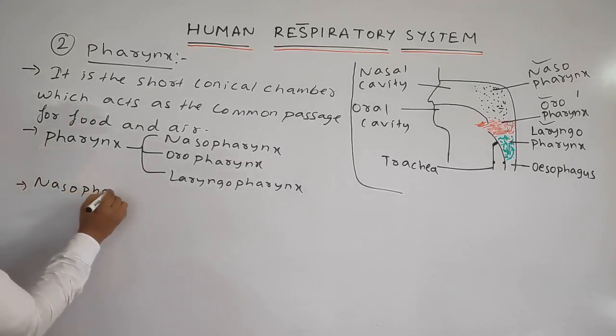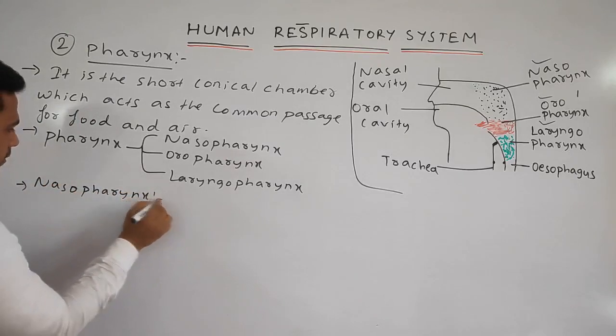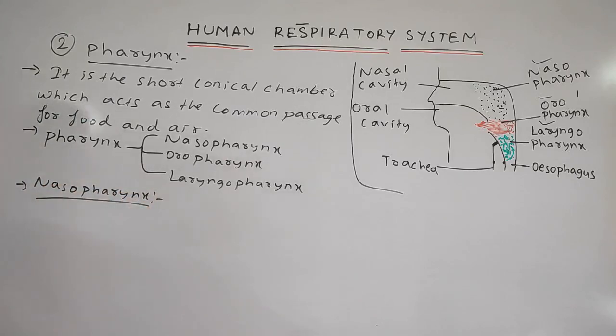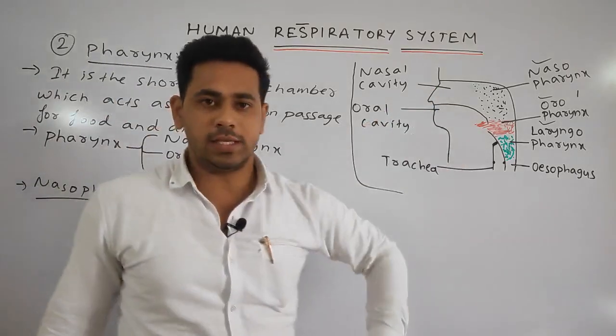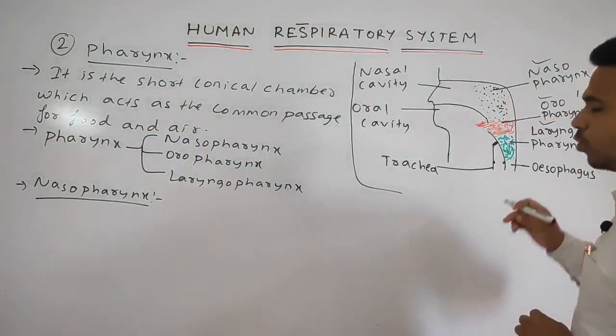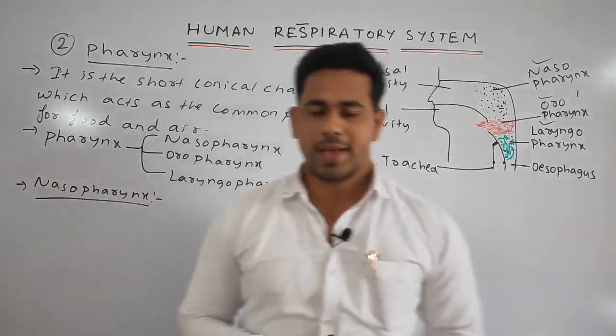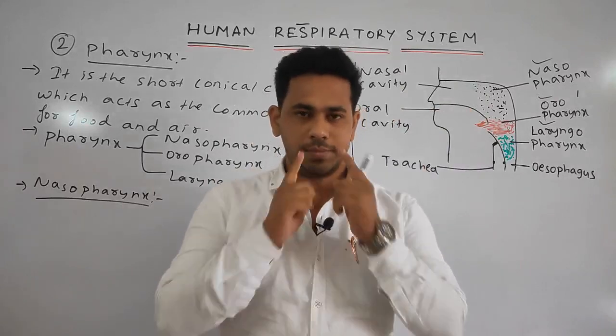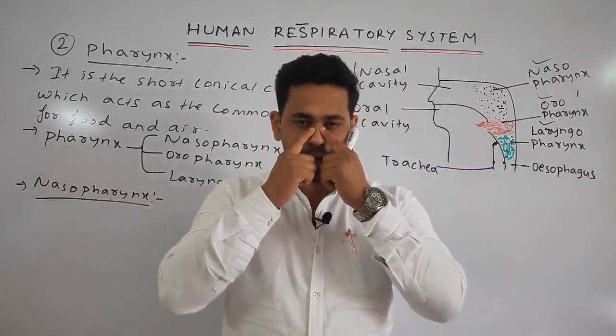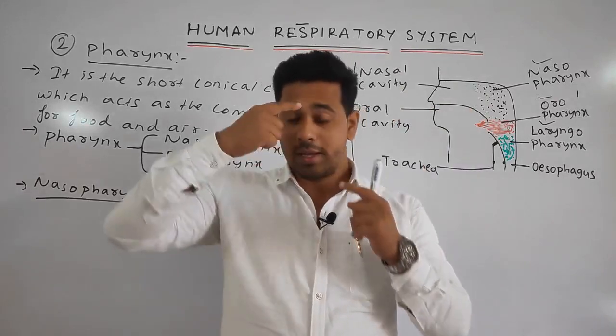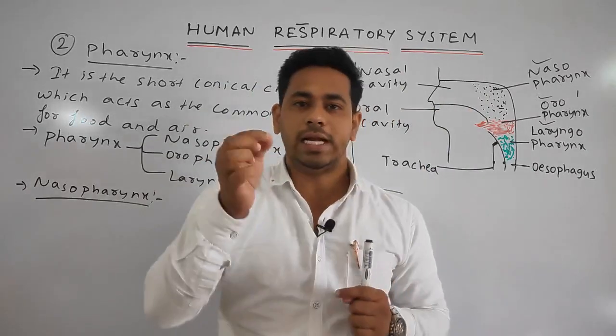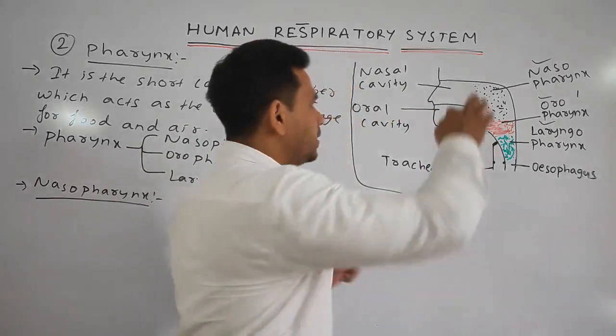What is nasopharynx? See students, it is the anterior-most part of the pharynx and the internal nares. Obviously, what we have told, external nares or nostrils means this one. This one is your anterior vestibule region or the nasal chamber. Behind this are present the internal nares, these portions.